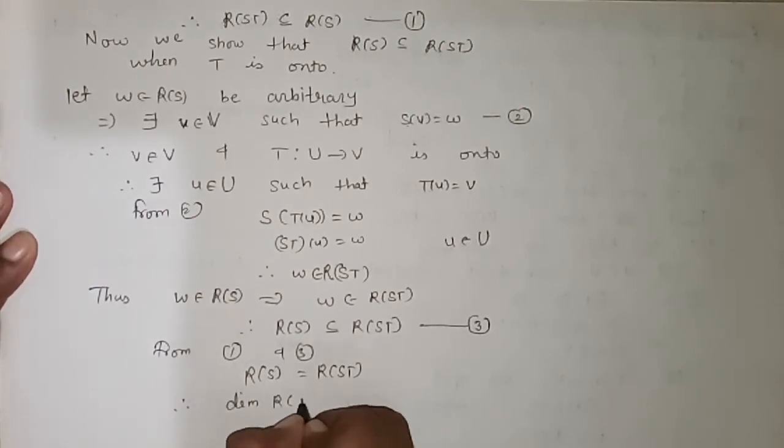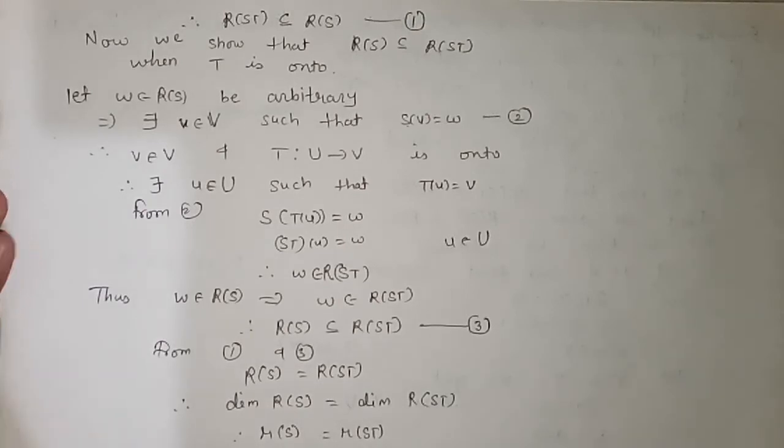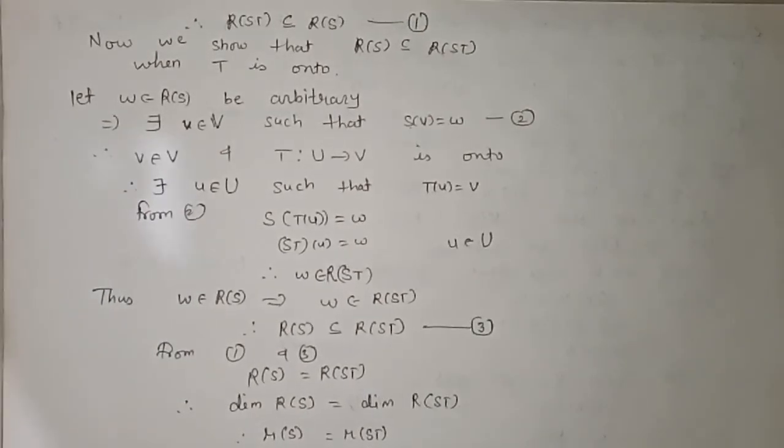So, dimension of R of S is equal to dimension of R of ST. This implies that rank of S is equal to rank of ST. Hence, we have completed our first part of the proof.